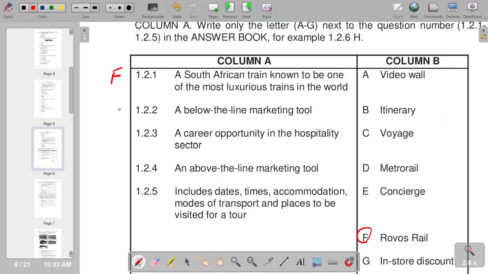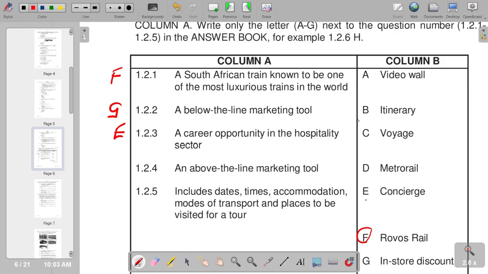G, which is in-store discount. Then we've got 1.2.3, a career opportunity in the hospitality sector. We have got the concierge. So we have E. 1.2.4, an above the line marketing tool.